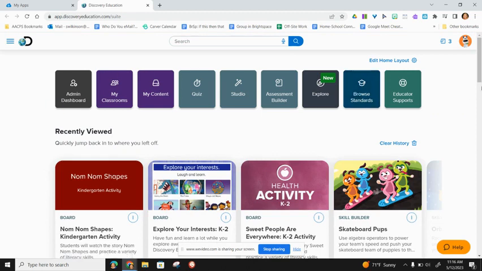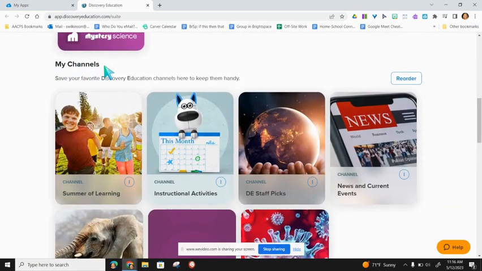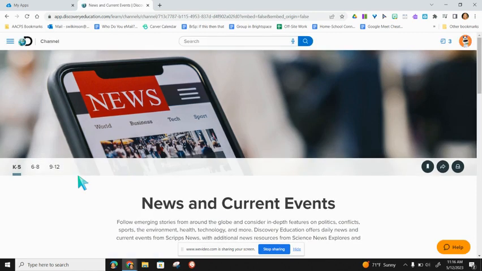So here we are in our main dashboard as the teacher, and we're actually going to start by scrolling down to the channel section, subtitled My Channel. You're going to see that there's a channel called News and Current Events, and go ahead and click on that. Obviously, there's very little that's more real world than what's going on currently. So this is going to be a great resource for you and the students.